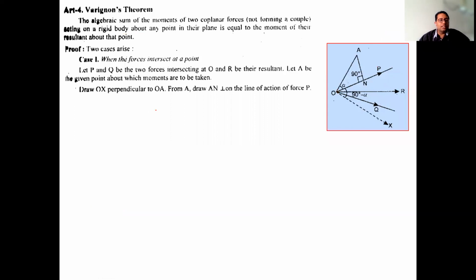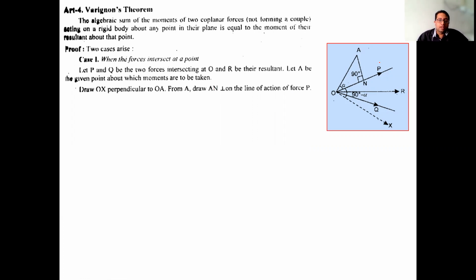So what we are doing, firstly, draw OX perpendicular to OA. So we are taking this point about which we have to calculate the moments. I have joined it with O, and also I have made a direction OX which is perpendicular to OA. We are considering a direction which is perpendicular to OA, because in the next steps of the theorem I will need this OX. That means I am just considering, because I have to make a rectangular system. So OA will be one axis and OX will be the second axis. So to make a rectangular system, that's why I am taking OX perpendicular to OA.